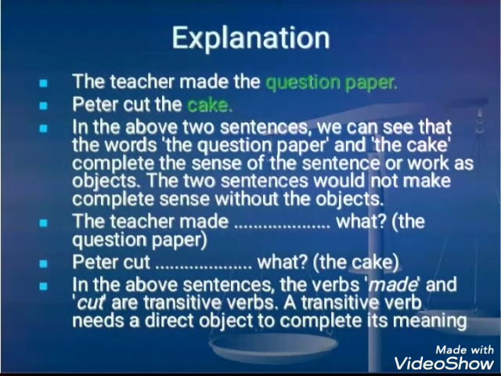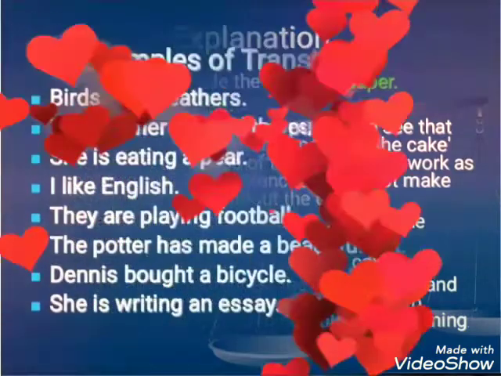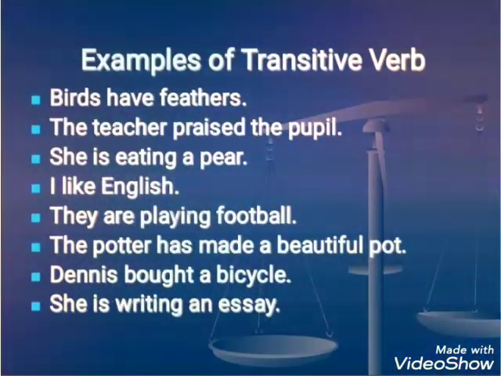I hope you understood the thing well when I say the examples of transitive verb. Birds have feathers. The teacher praised the people. She is eating a pear. I like English. They are playing football. The potter has made a beautiful pot. Dennis bought a bicycle. She is writing an essay. In all the sentences, there is an object. It makes us understand that these are all transitive verbs. I hope you understood the meaning of transitive verb.